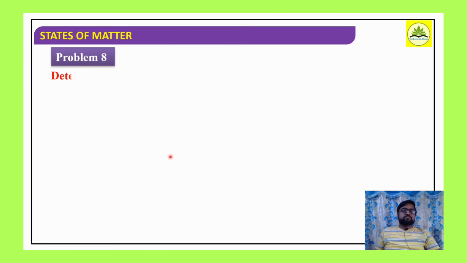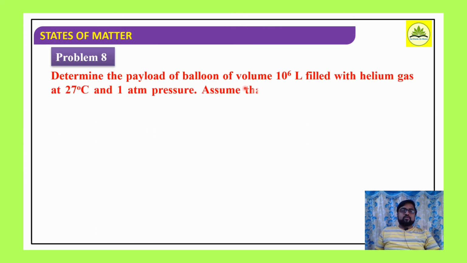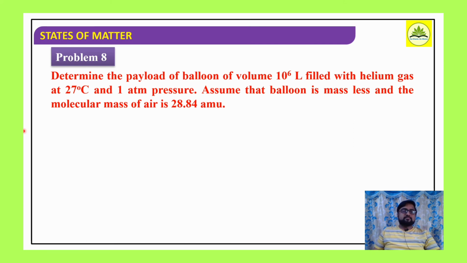Well, next problem: determine the payload of a balloon of volume 10⁶ liter filled with helium gas at 27 degrees Celsius and 1 atmospheric pressure. Assume that the balloon is massless and the molecular mass of air is 28.84 AMU, atomic mass unit.